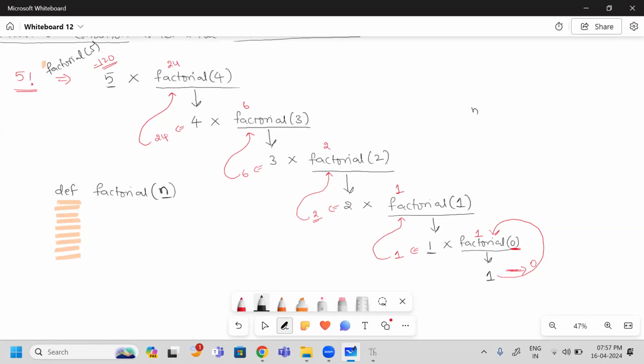N into factorial of, but simply I am going to write n into factorial of n minus 1. Yes. So here also, if it is 4, 4 into factorial of 3. If it is 3, 3 into factorial of 2. So if it is n, n into factorial of n minus 1. Yes, this equation gives me how to write the expression in the function.